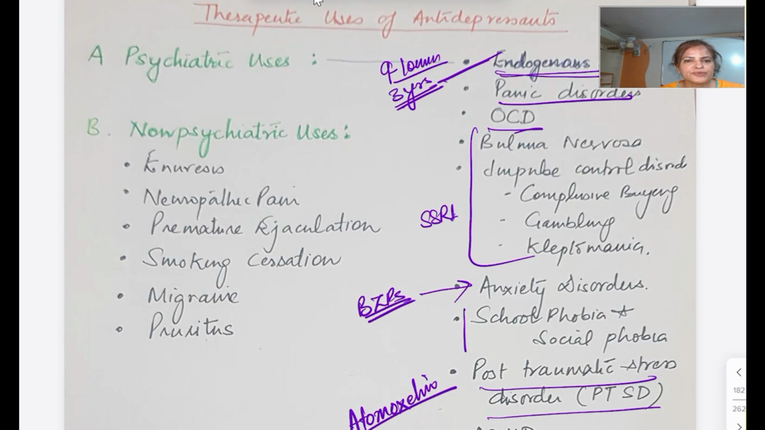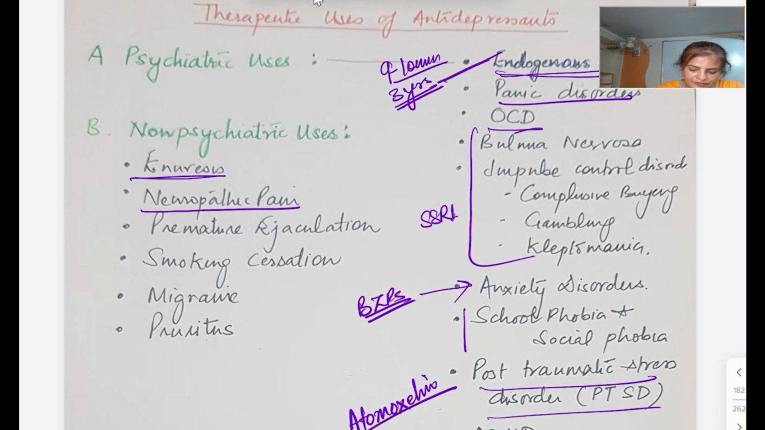Then non-psychiatric uses: enuresis. In enuresis you give an antidepressant drug which has anticholinergic property, like imipramine or amitriptyline. Only while the patient is taking the drug will the patient show the effect; once you stop the drug, it will come back. Then for neuropathic pain, again the TCAs are effective: imipramine, amitriptyline.